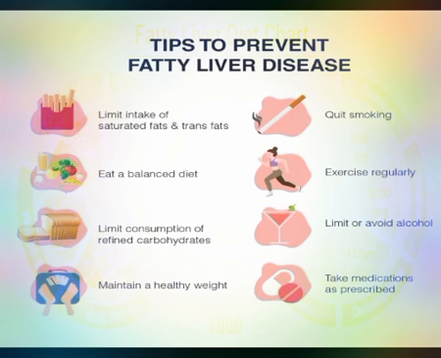Tips to prevent fatty liver disease. In the first, limit intake of saturated fat and trans fats, because patients with fatty liver disease are already prone to deposition of fat in the liver. Eat a balanced diet to support relaxation and the healing process. Limit consumption of refined carbohydrates. Maintain a healthy weight, because obesity may also make one prone to this disease. Quit smoking, exercise regularly, limit or avoid alcohol, and take medication as prescribed.